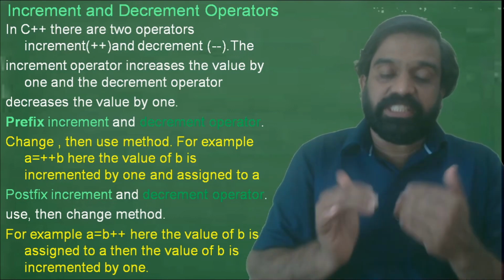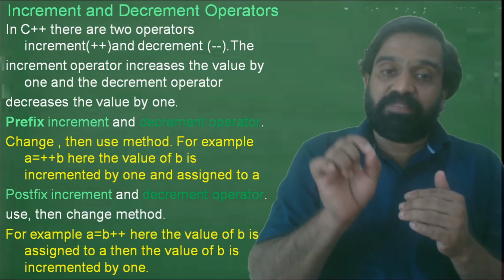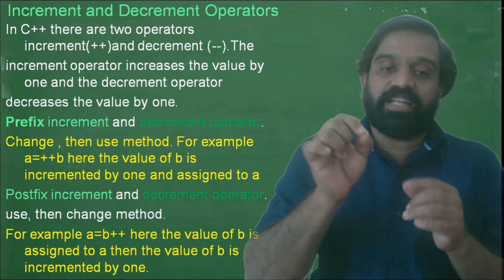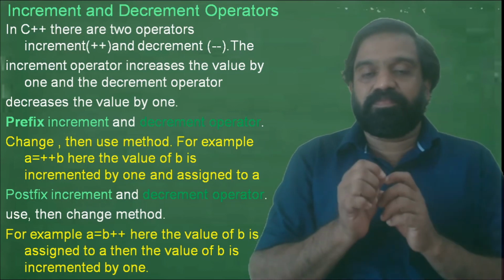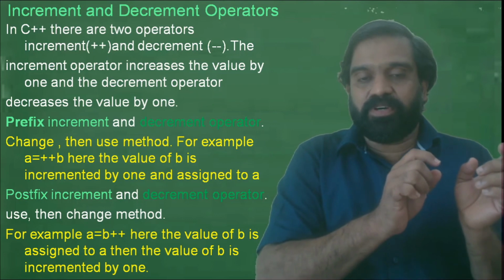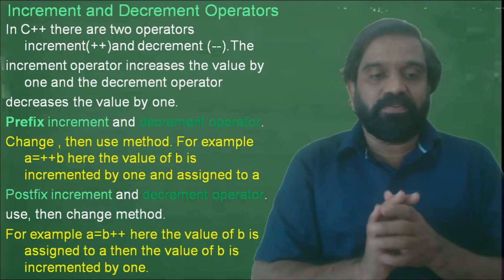First of all, the value is changed. b was 5 and plus plus b means 6, and that 6 will be stored in a. So a is equal to 6 and b is equal to 6.